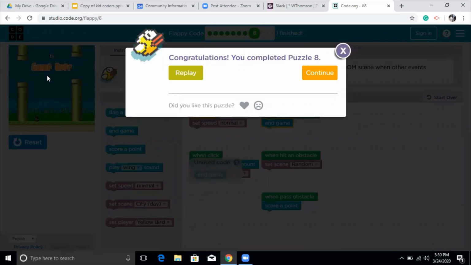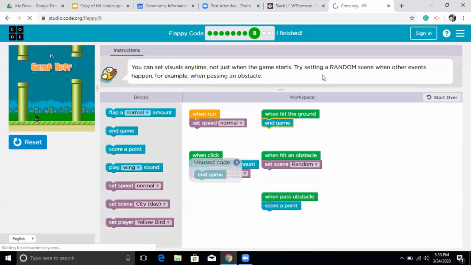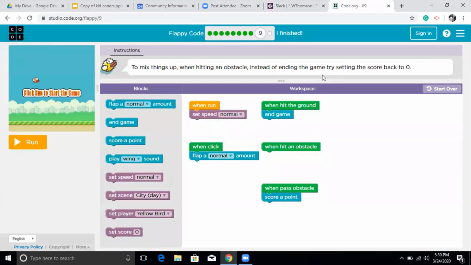So that was fun, choosing random for sure, because if you choose random, you can see different things happening in the background, and especially with the sound, and also with the Flappy character.